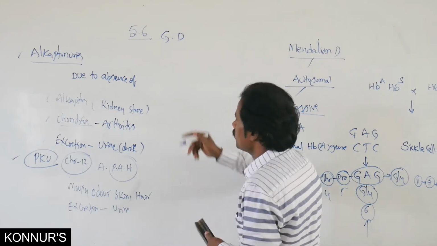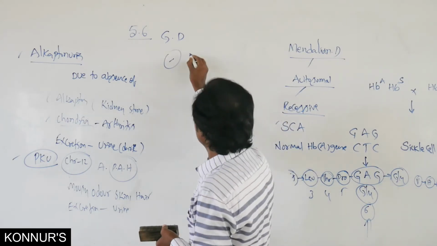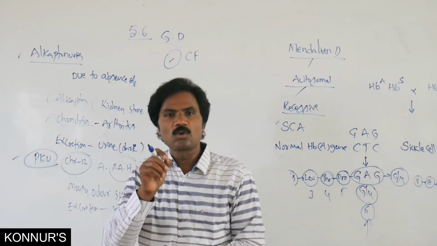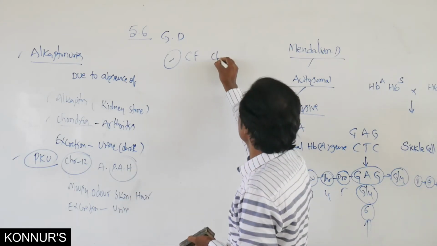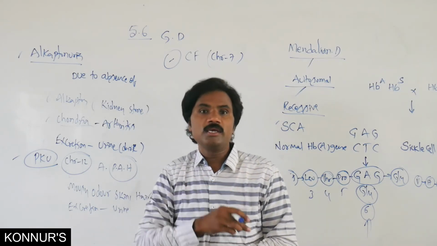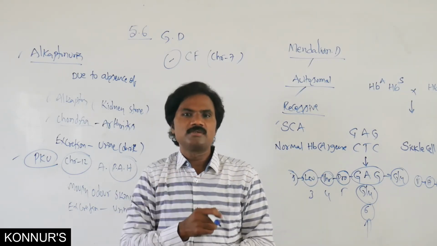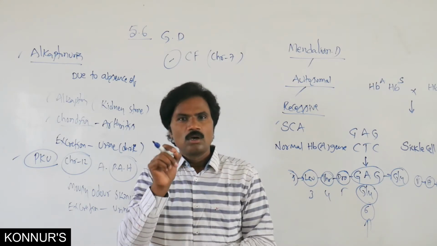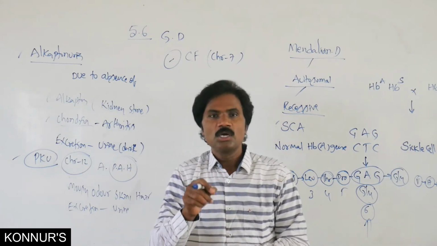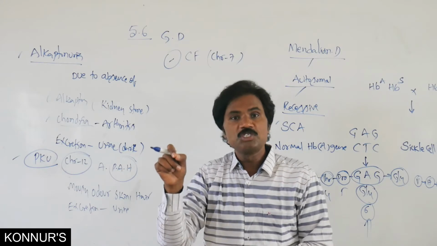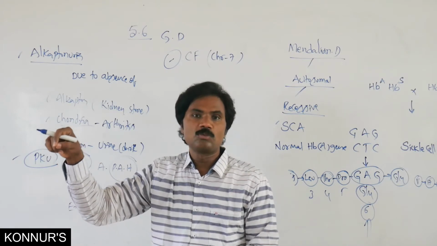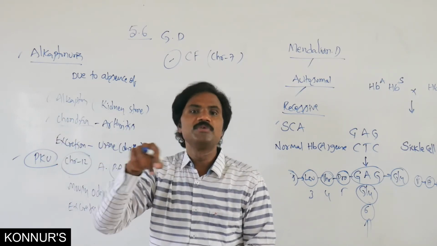Then along with this one, one more: cystic fibrosis. The defective gene in cystic fibrosis is present on chromosome 7. Earlier we called it mucoviscidosis. So listen very carefully: instead of cystic fibrosis, they may ask about mucoviscidosis, in which disease which chromosome's defective gene causes mucoviscidosis.